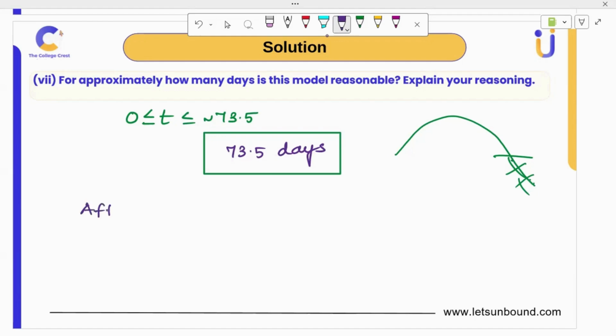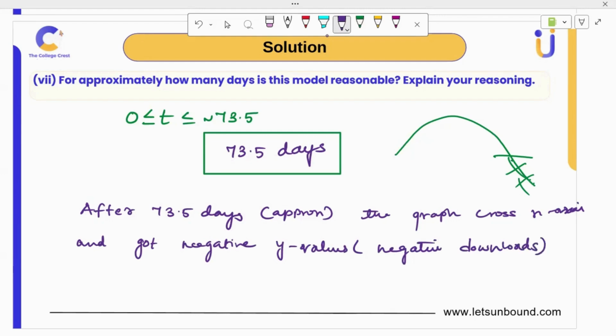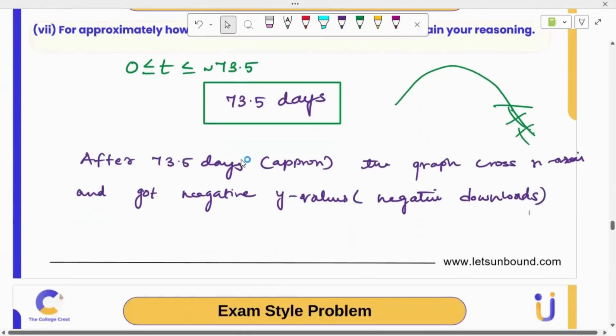So after approximately 73.5 days, the graph crosses the x-axis and gets negative y values. Here, negative downloads. Negative downloads is not reasonable. So that is why it's until 73.5 days.